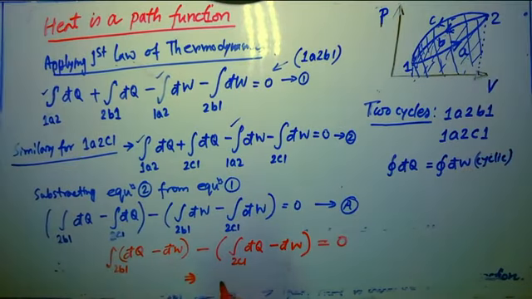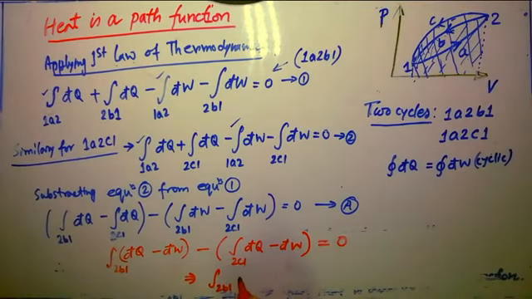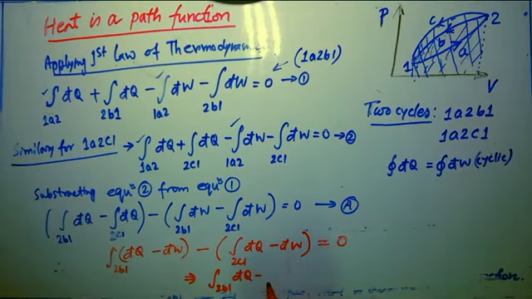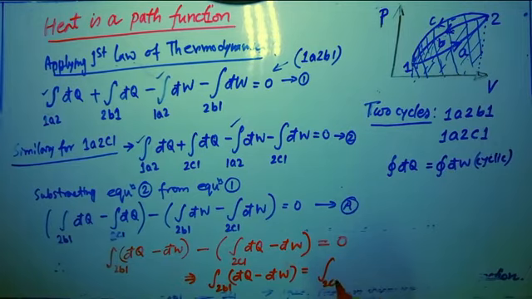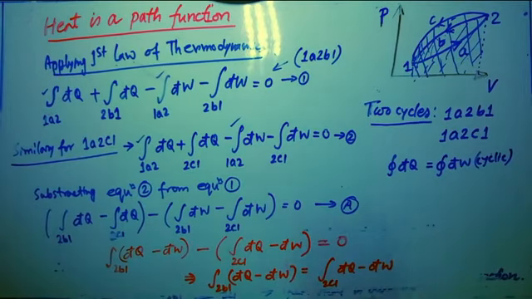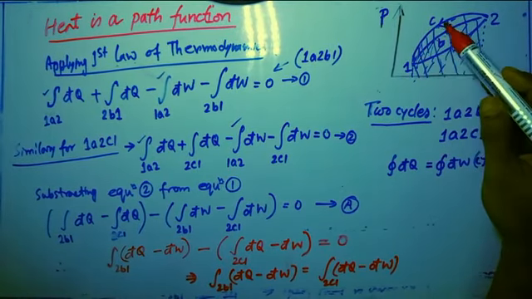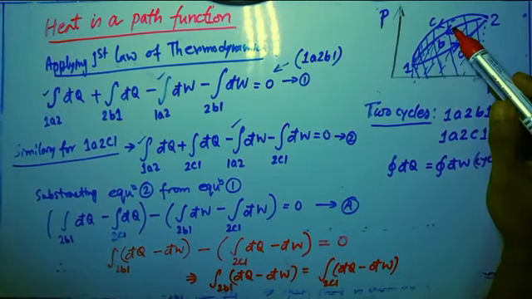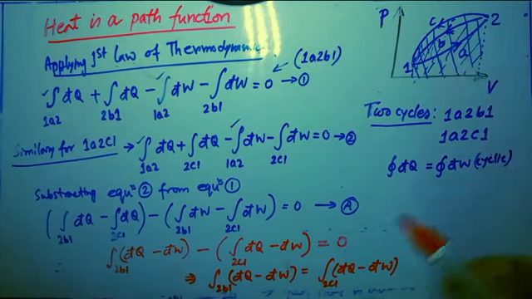So from there I can write that the integration over 2b1 of (δQ minus δW) is equal to the integration over 2c1 of (δQ minus δW). What does this mean? It means that for the 2b1 process and the 2c1 process, they follow different paths, but the difference of heat and work interactions remains the same.